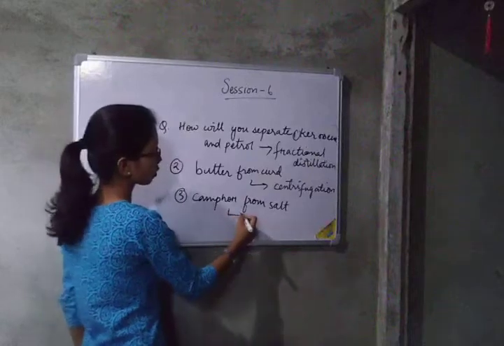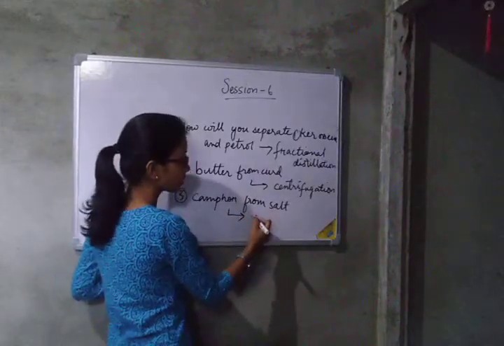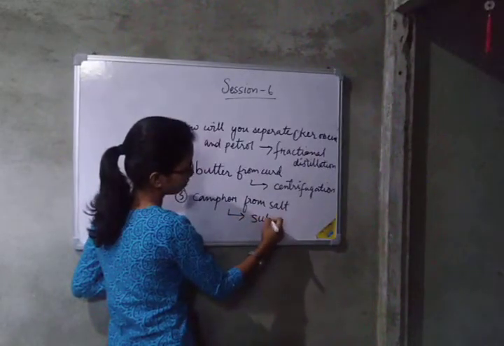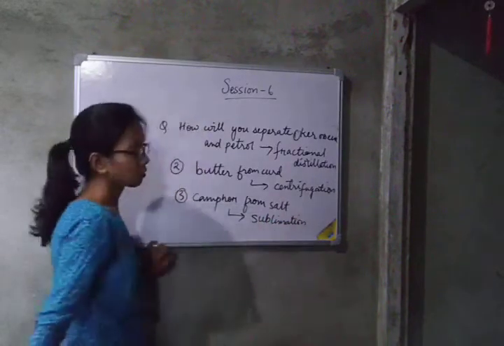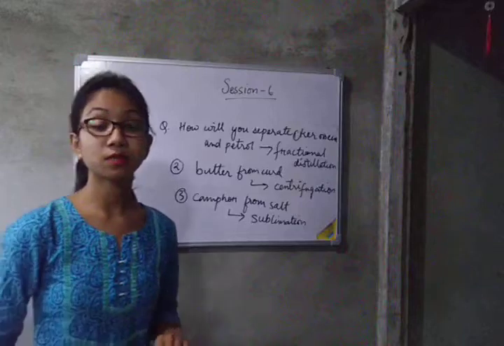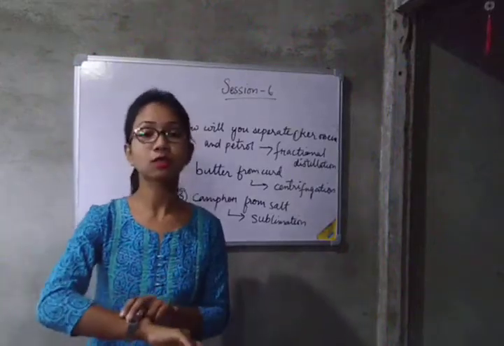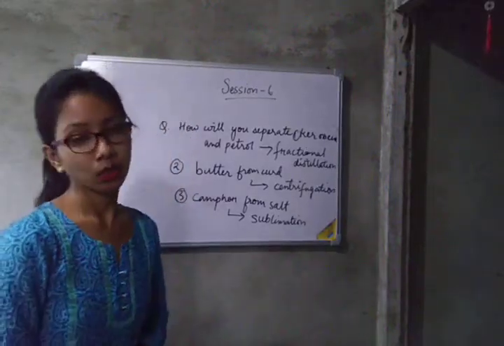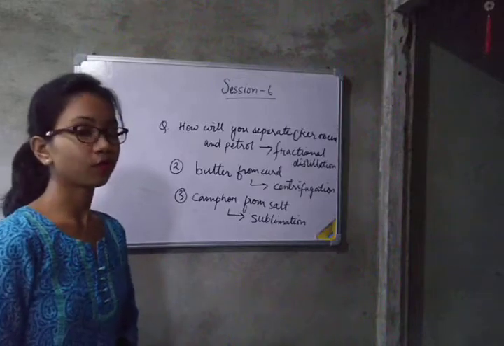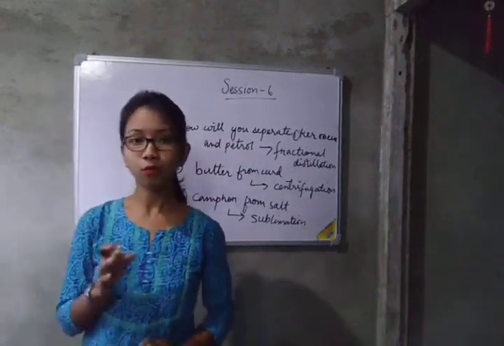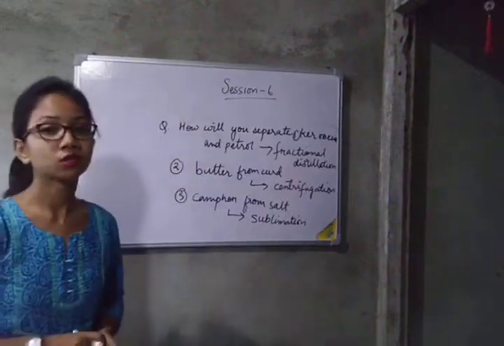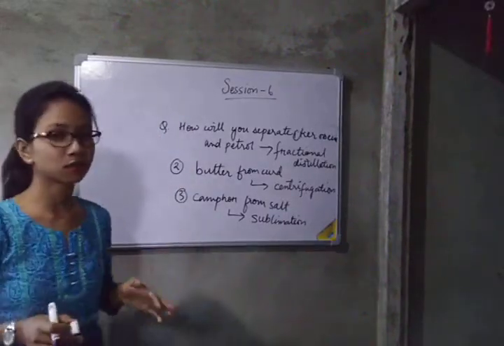And camphor from salt can be done by the process of sublimation, because camphor is a sublimable, highly volatile substance. Therefore it will go directly from solid state to gaseous state. So these are the processes from which we can separate the substances in a mixture.